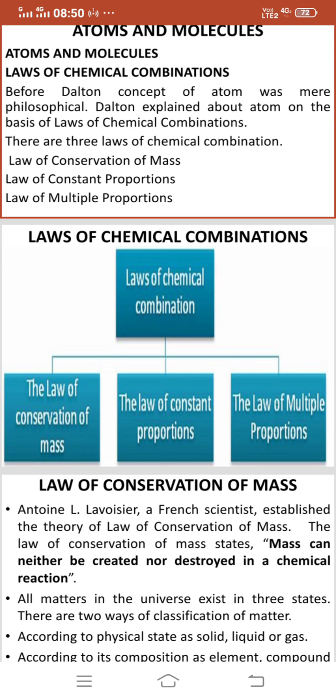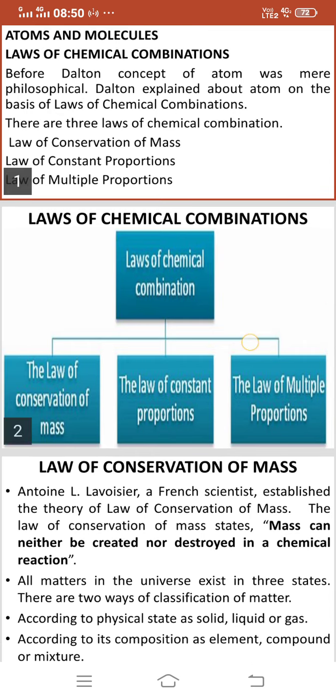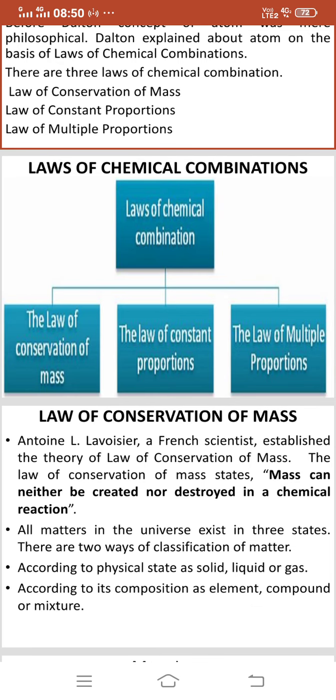First, law of conservation of mass. Second, law of constant proportions. Third, law of multiple proportions. Now you can see in this particular slide law of chemical combinations.